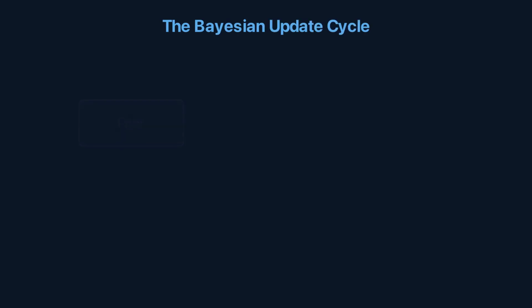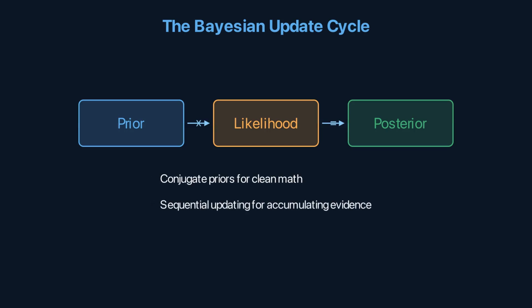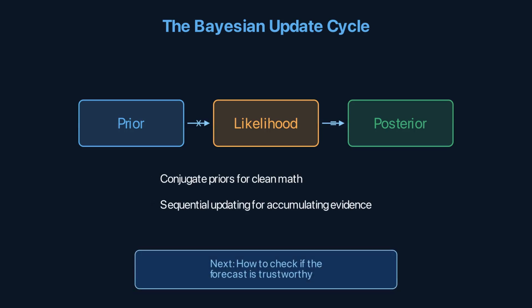Bayesian update cycle. Prior, likelihood, posterior. Conjugate priors for clean math. Sequential updating for accumulating evidence. Next, how to check if the forecast is trustworthy.